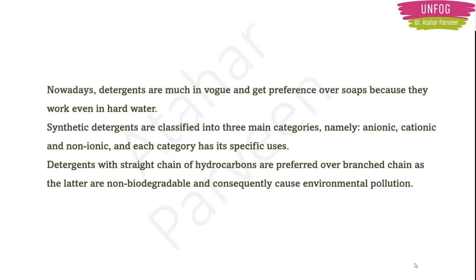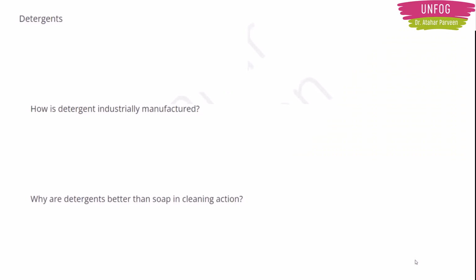Okay, moving on. After discussing so much about soaps and detergents, I'll give you a summary, a quick recap to make you more clear on soaps and detergents. Based on your syllabus, they may ask anything upon detergents.